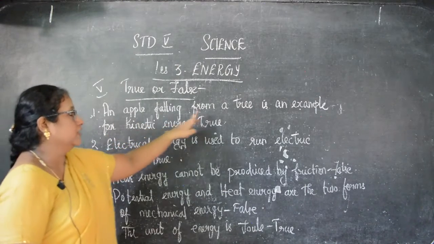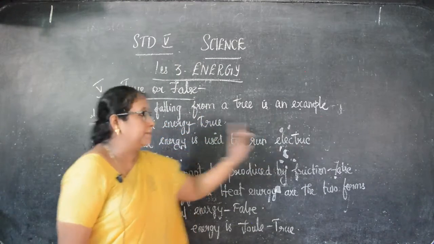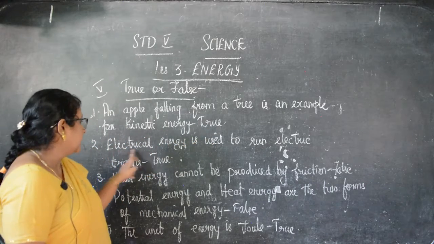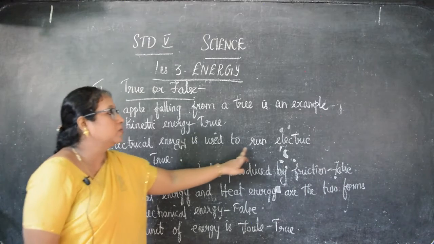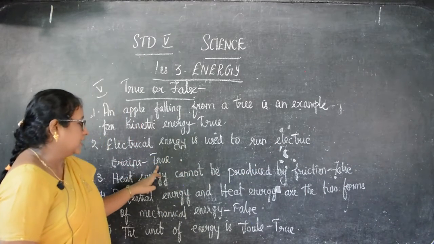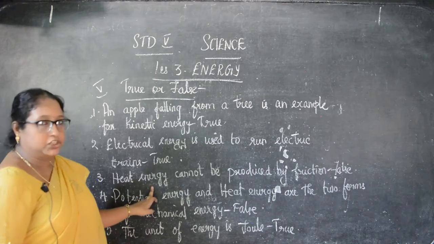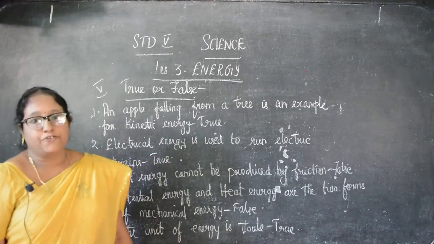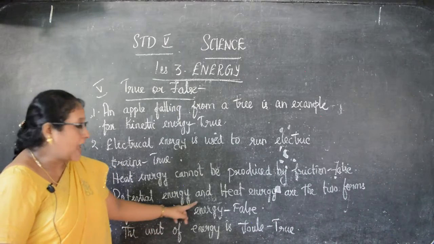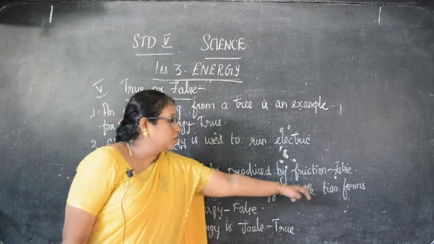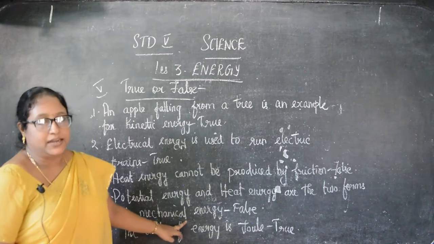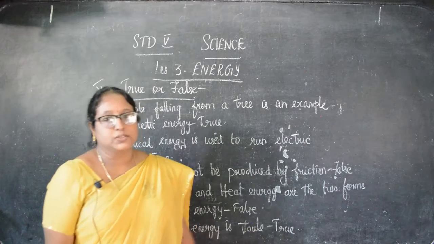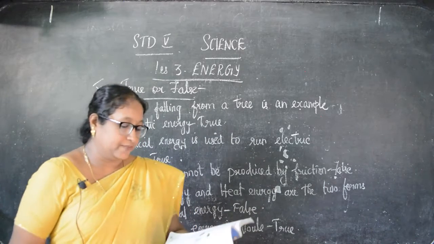So once again we will see, children. An apple falling from a tree is an example for kinetic energy. The answer is true. Electrical energy is used to run electric trains. The answer is true. Heat energy cannot be produced by friction. The answer is false. Potential energy and heat energy are the two forms of mechanical energy. The answer is false. The unit of energy is joule. The answer is true. Okay, children. So now we have finished true or false.